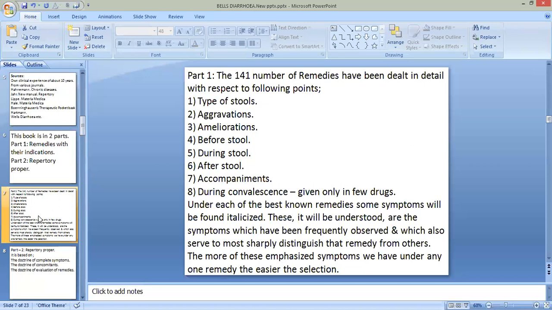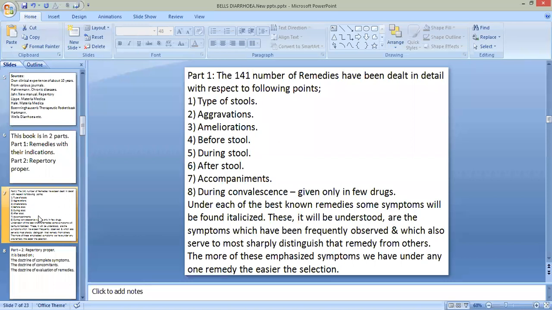In the first part, he discussed some remedies. About 141 remedies he has given in his repertory in this book, Bell's Diarrhea, and he gives the remedies in the following sequence. He does not give all details of that remedy, but only mentions the symptoms related to GIT or diarrhea.